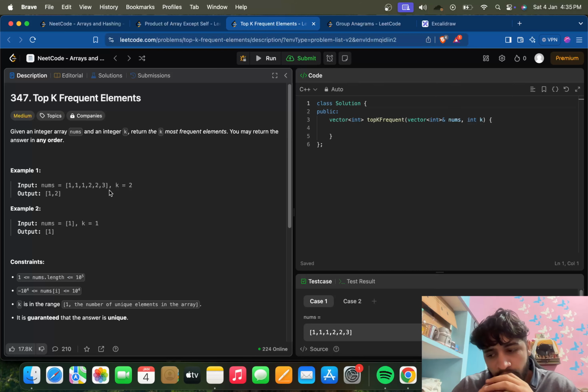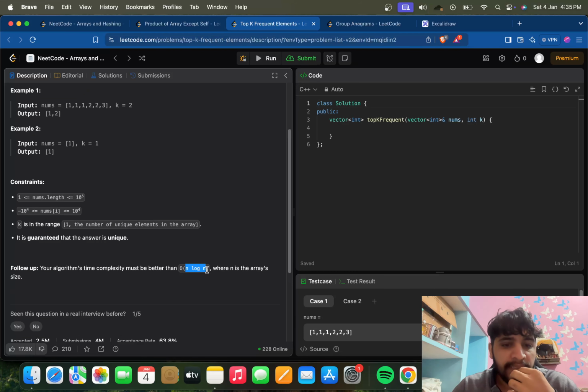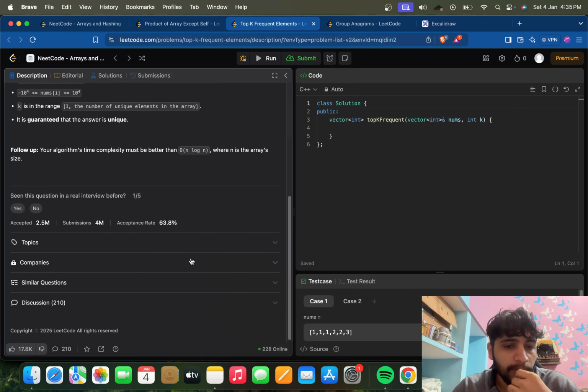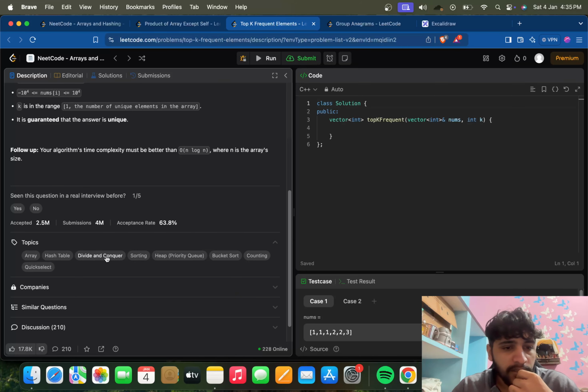Because the most optimized way of extracting the maximum element out of anything is max heap, and it is also better than log. I guess the max heap will work in this case. What are the topics in it? Let's see. Hash table obviously, and max heap. Yeah, max heap will work.